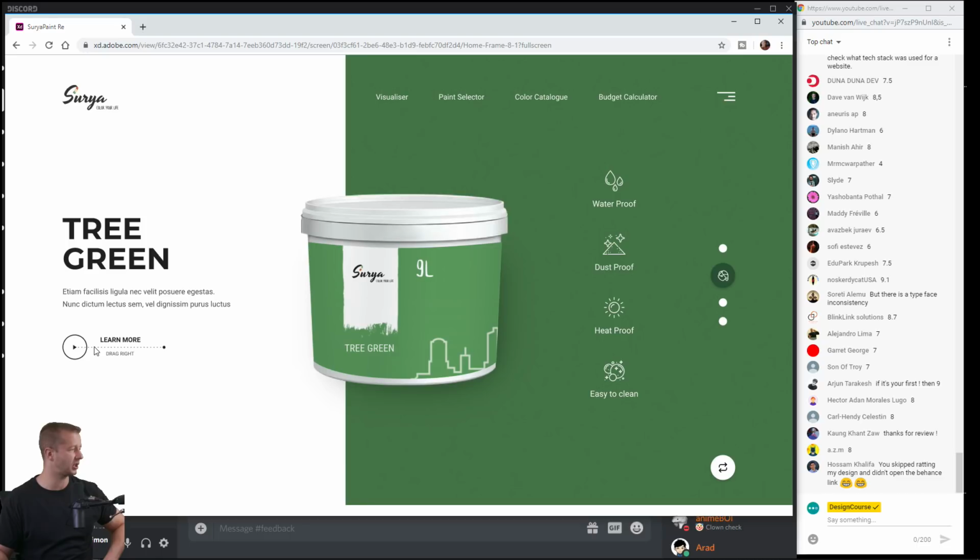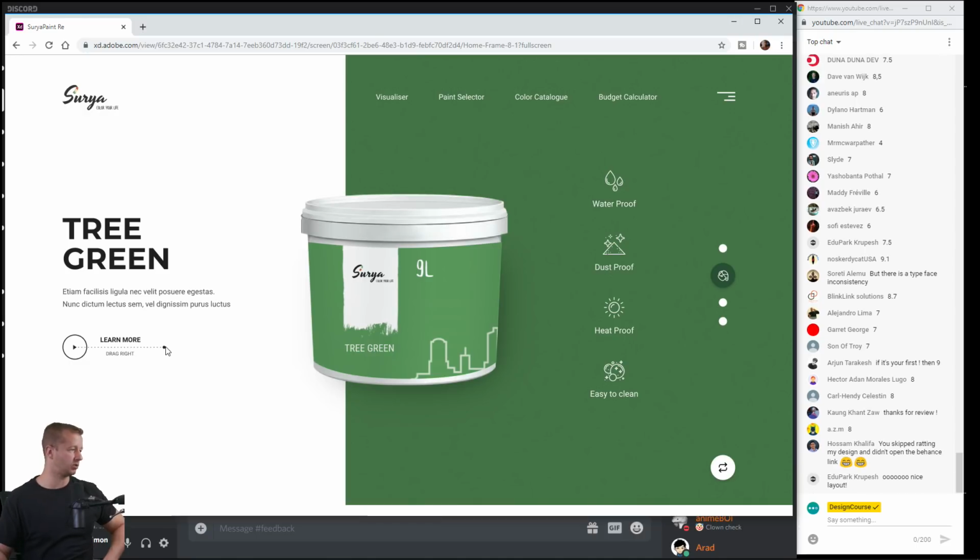This is a call to action that requires, in order to learn more, you have to drag right. So I'm not sure if that would make too much sense unless you're doing some sort of cool animation while people are dragging it. But still, even then, you're requiring a person to put in more work than it is just to tap it versus dragging it. But for what it is, the design works quite well. I would probably make this a solid green with a white little arrow in the middle, so that the call to action itself would stick out more.